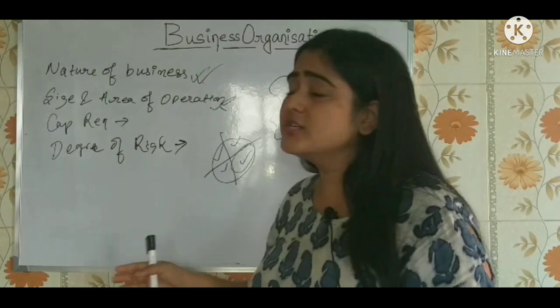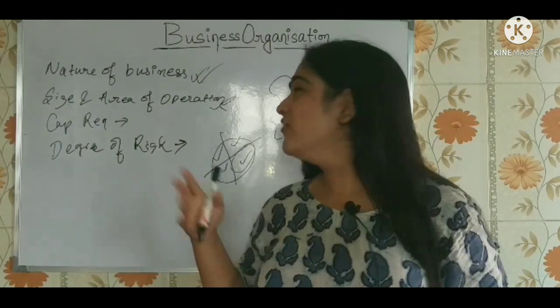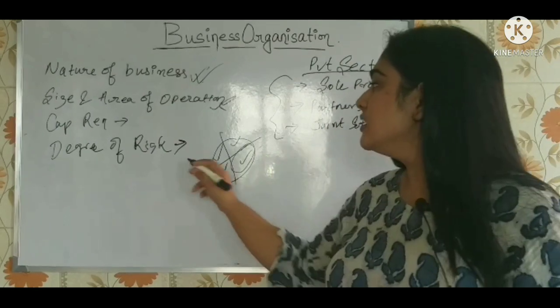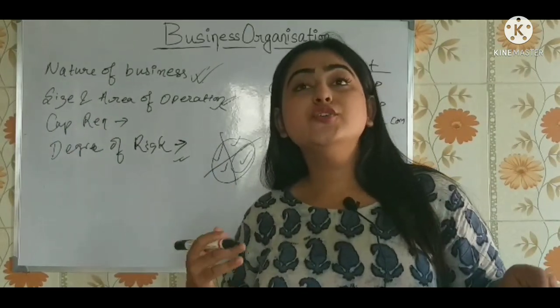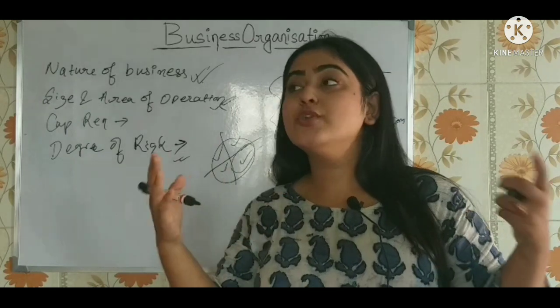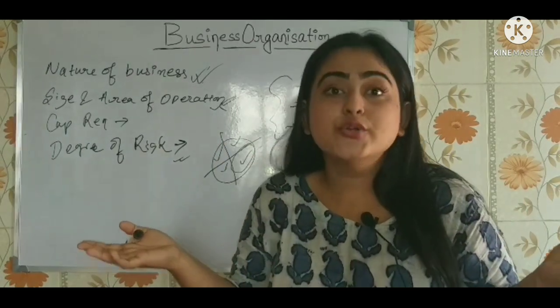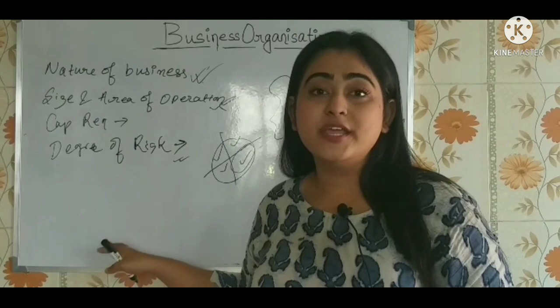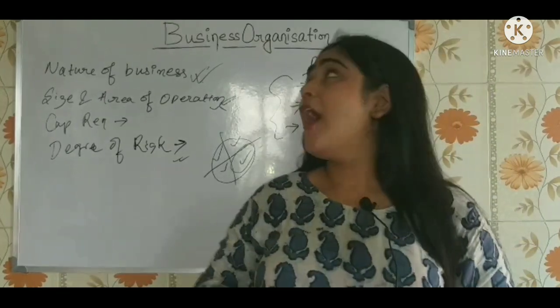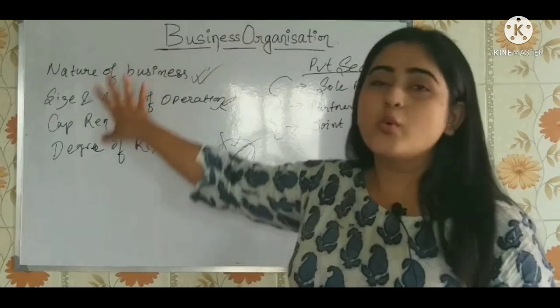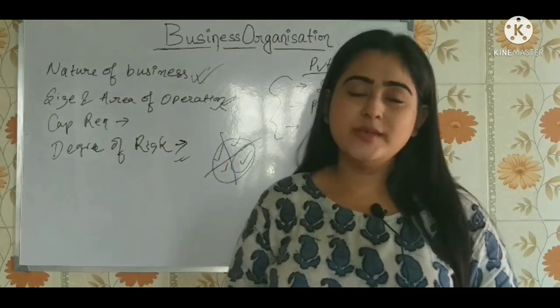There are other factors too, like size of operation, as I said. So these are certain important factors on which the kind of business you are going to start depends. This is almost all about business organization, the total introduction to it.